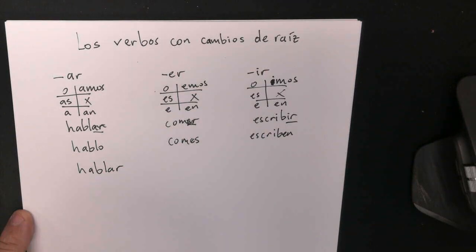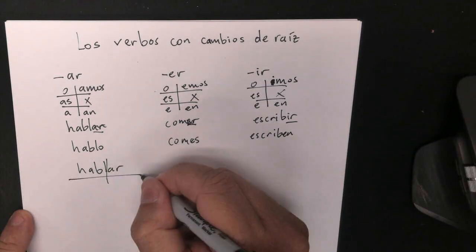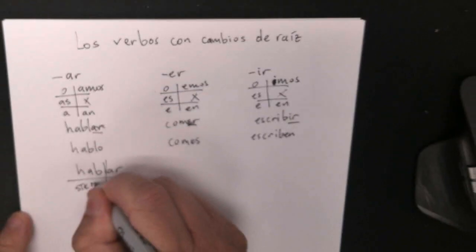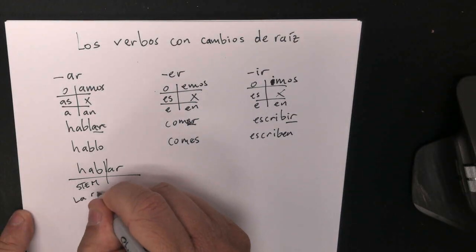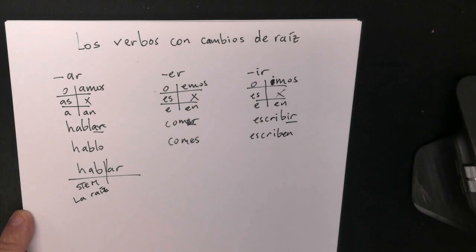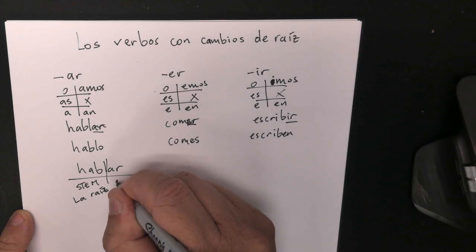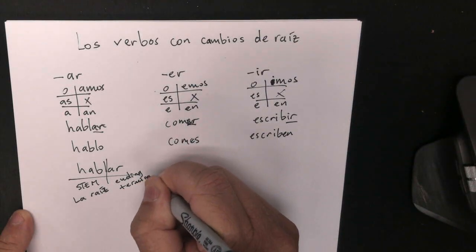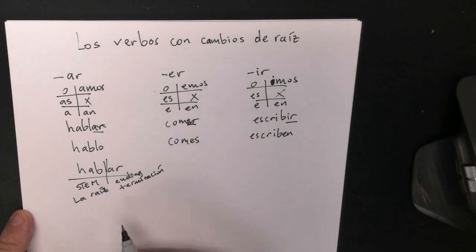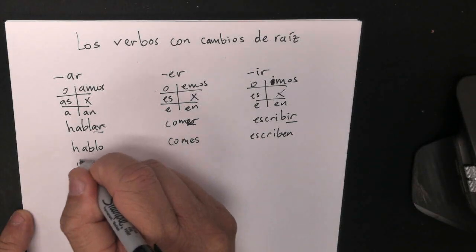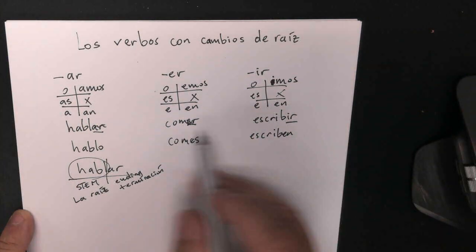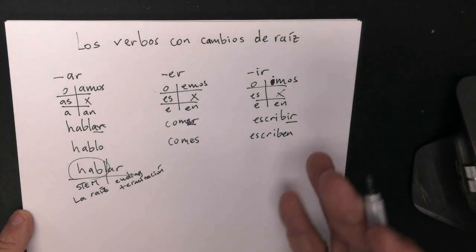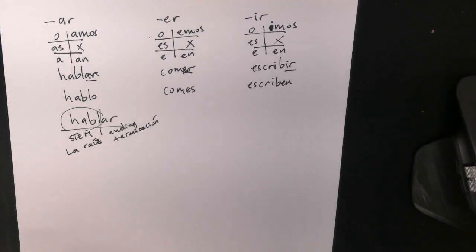So, the verb is going to be formed of 2 parts. The parts are something that we call the stem o la raíz, y el ending o la terminación. So, now we're going to look into some verbs that conjugate the same way because we conjugate them in the present tense, but this stem is going to change. Not for every conjugation, but for most of them. So, muy bien.